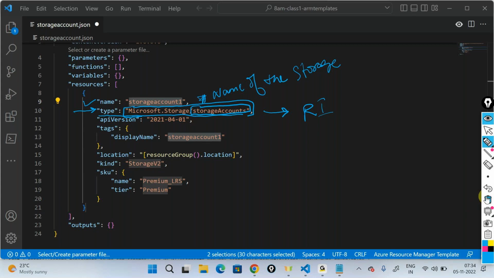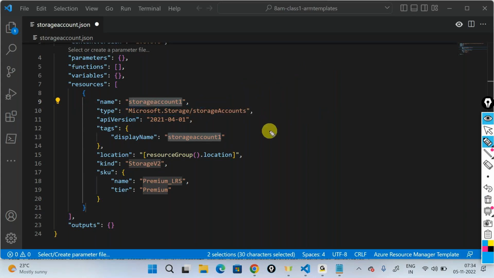And then there is something called the API version. Again, when you send a request to a server, you have to tell it which version this particular object belongs to. This is something very internal, and I'm not changing this.